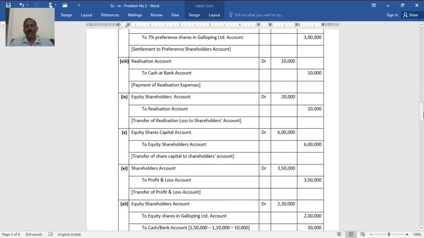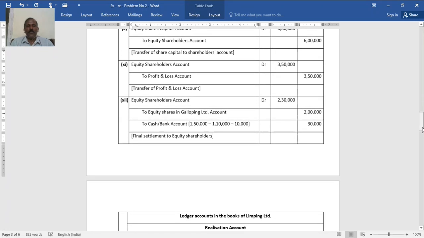Equity share capital account debited to equity shareholders 6 lakh. Then equity shareholders account debited to profit and loss account. Here you have to add equity shareholders account debit 3 lakh 50,000. Okay, this is a loss transferred. Then final payment to equity shareholders.